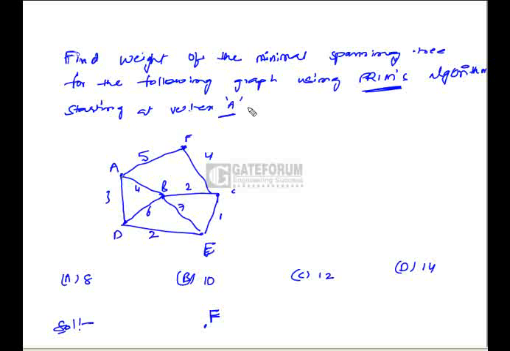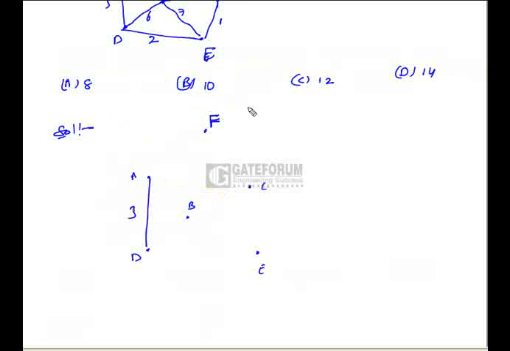Here on vertex A, 3 edges are incident: one with cost 5, one with 4 and another with 3. So we have to select the edge with minimum cost and add it to the spanning tree. According to Prim's algorithm, we add the edge AD to the spanning tree. So in the spanning tree, now we have 2 vertices.